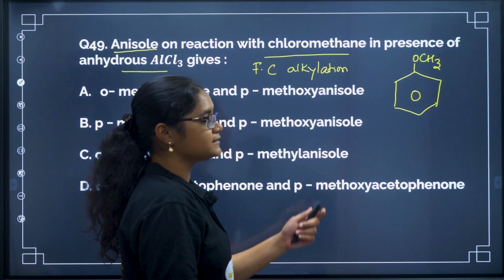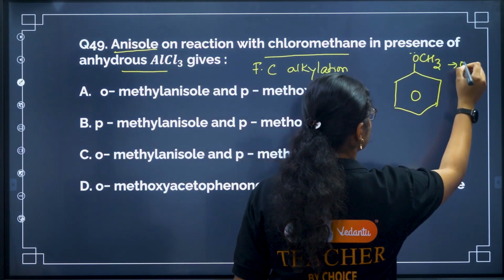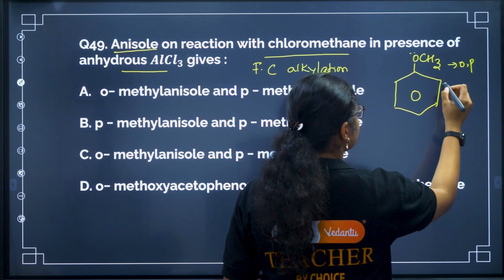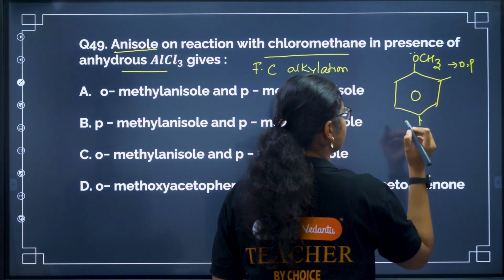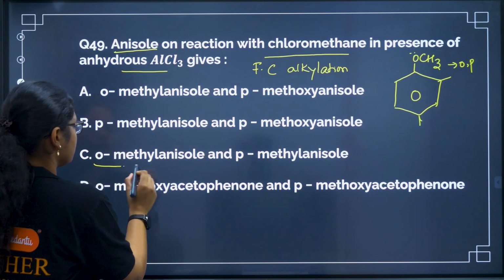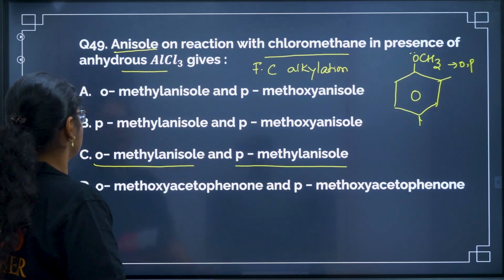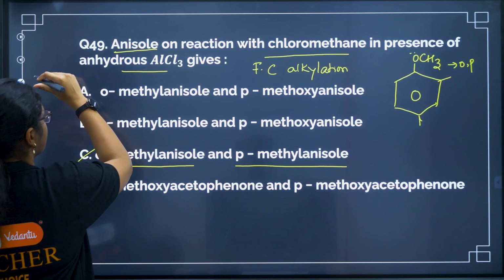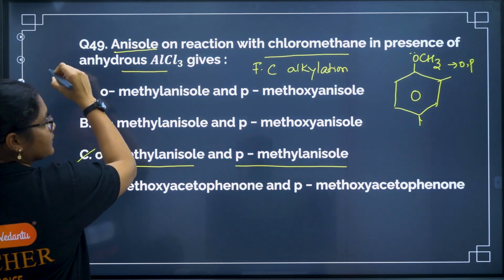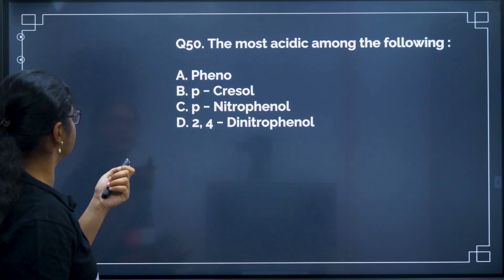So it is an ortho para directing group because it is a lone pair electron donating group. So what will happen? In one product we'll get methyl here, in another product we'll get methyl here. So my answer should be ortho methyl anisole and para methyl anisole, right? Again, very easy question. This one is from your organic chemistry alcohol reactions.